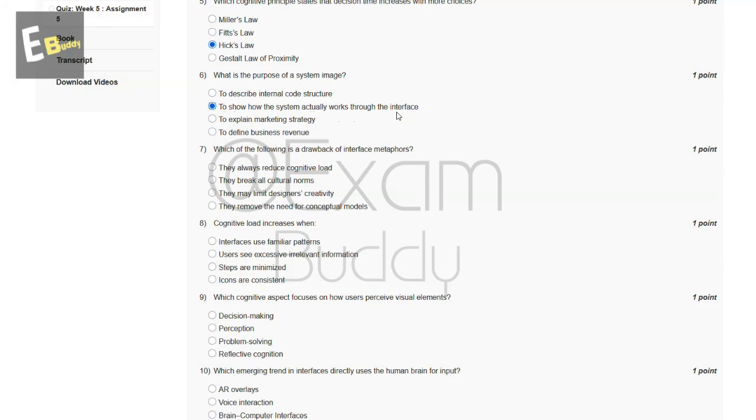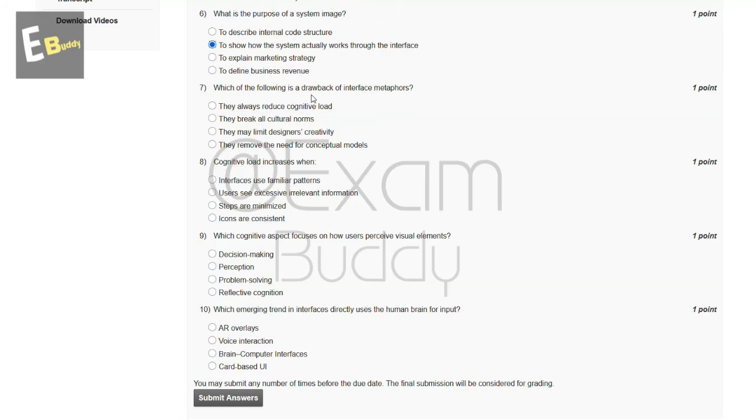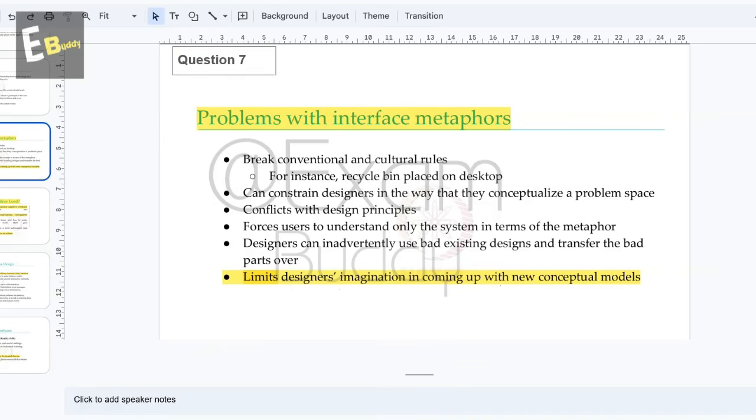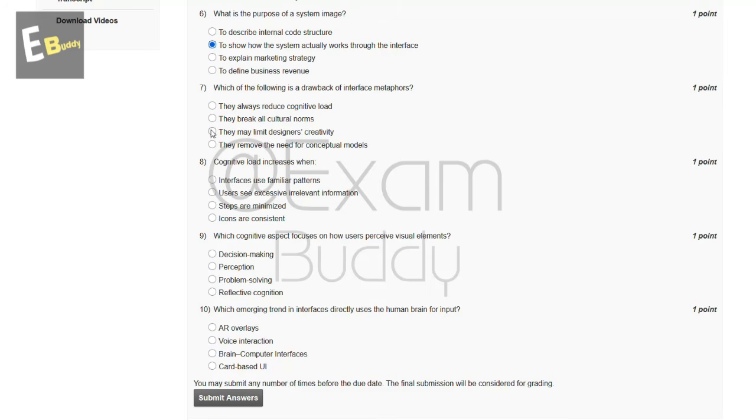And now let's go to our question number 7. Which of the following is a drawback of interface metaphors? These are the options, and now let's check the explanation. In explanation, problems with interface metaphors: limits designers' imagination in coming up with new conceptual models. So the answer of our seventh question is C. They may limit designers' creativity.